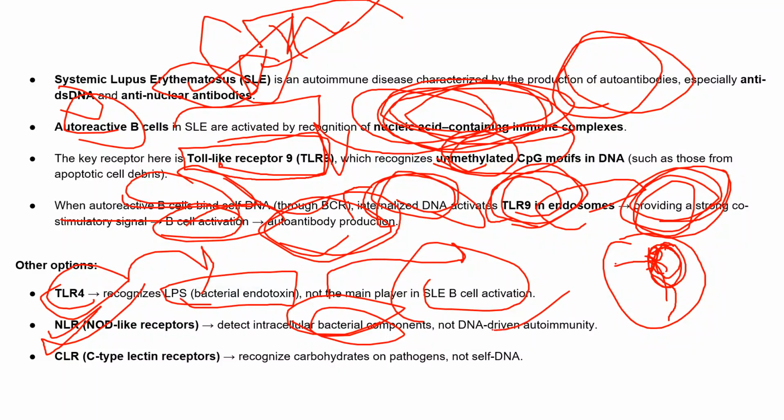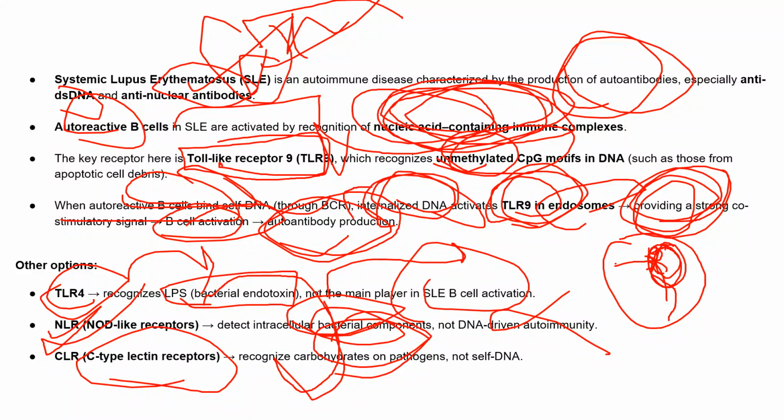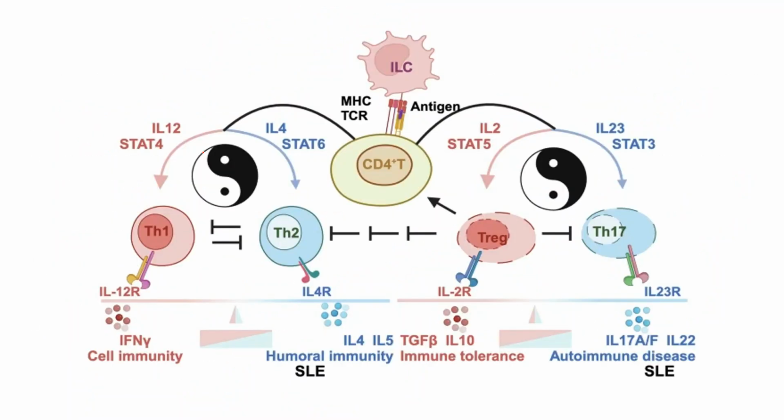It is not a DNA-driven autoimmunity. CLR, C-type lectin receptor, also we know that it recognizes carbohydrates on pathogens. So these receptors, TLR4 and NLR, are both for other antigens, true foreign antigens, not for our own body attacks. So the main player that can cause autoreactive B cell activation is toll-like receptor 9.